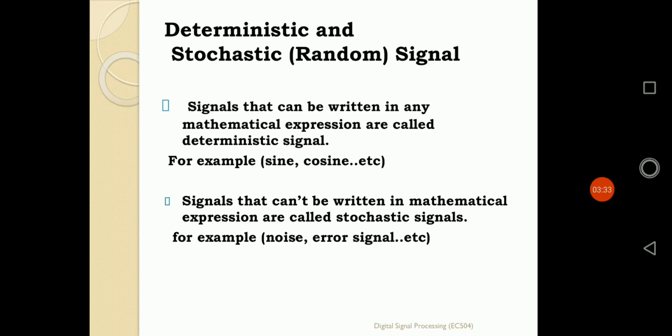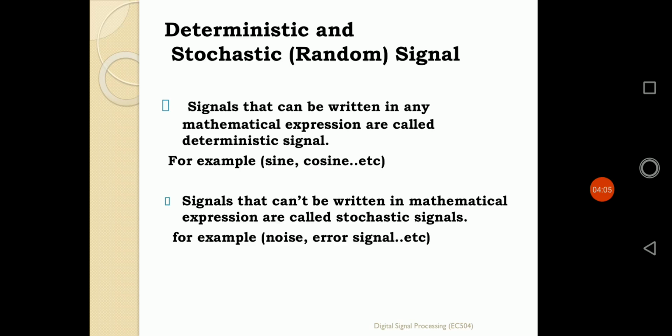That's why it is defined so. A signal whose mathematical expression is already known, we can call a deterministic signal. That means the signal can be defined functionally. If the functional representation of the signal is there, we can define that type of signal as a deterministic signal.